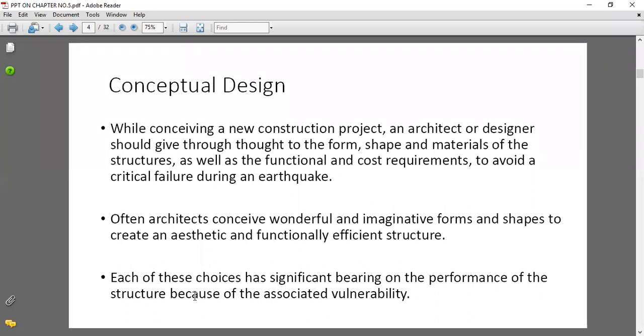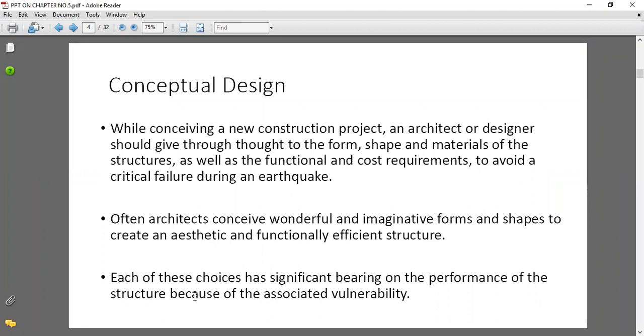Okay, all of you understand this. Once again I will tell here. Look, our architects or designers, what will they do? They will make a form, shape or the materials of the structures, but in such a way that they will make a form or shape, or they will choose a material of the building, whatever is required for the construction, in such a way that it should avoid a critical failure during an earthquake.